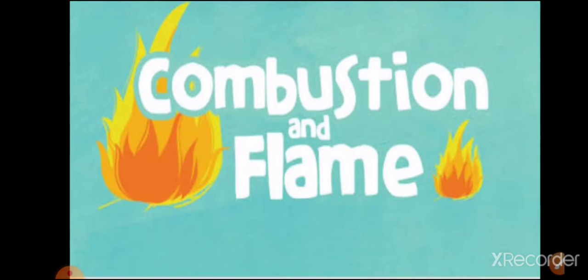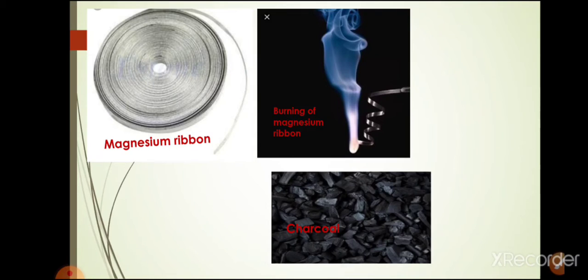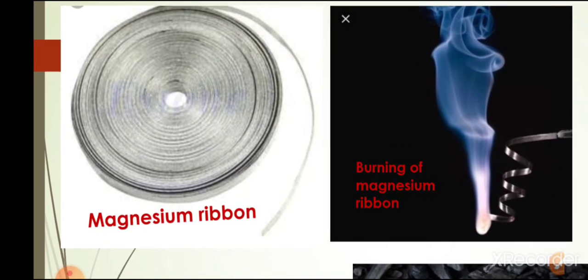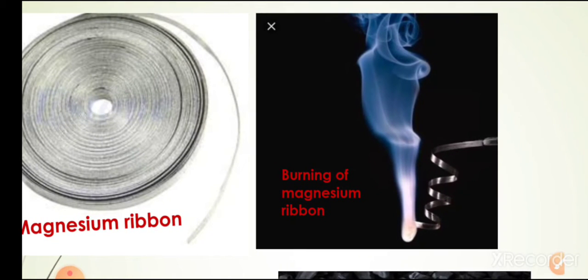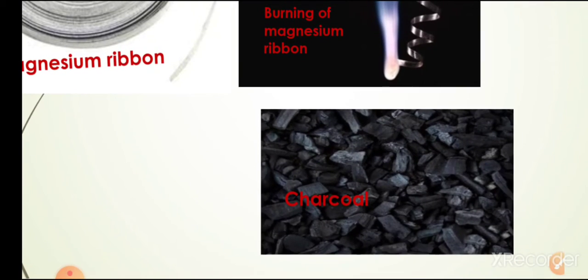So, students, in this chapter we will study the chemical process of burning and the types of flame produced during this process. Here you can see when we burn a magnesium ribbon in air, it produces heat and light and we get magnesium oxide. Similarly, when we burn charcoal in air, it produces carbon dioxide and heat.